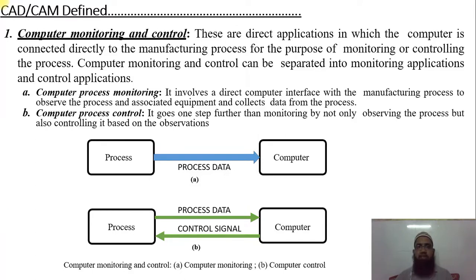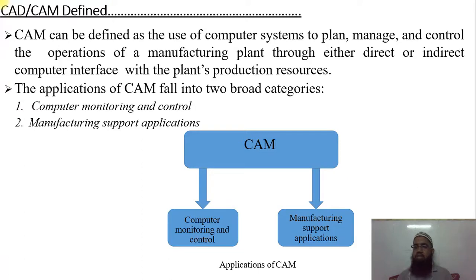One thing I left out regarding CAM: what are the different types of software we are using in CAM? One very famous CAM software is HCAM, because whenever we design some product in design software like AutoCAD, CATIA, SolidWorks, Creo, Unigraphics, after designing the product, by use of an interface we transfer it to another software used in the manufacturing plant for machining and fabrication purposes. We use HCAM, which always gives a proper tool path.